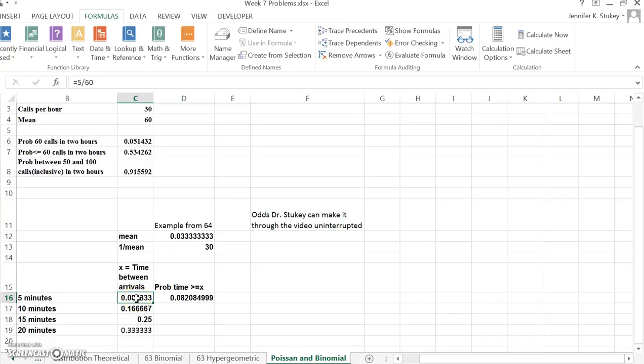To do that, we do 5 divided by 60, then 10 divided by 60, 15 divided by 60, etc. Now that we have done this, we can just copy and paste it down. We find that there is less than a 1% chance of 10 minutes between arrivals, and substantially less than 1% chance for 15 minutes between arrivals.